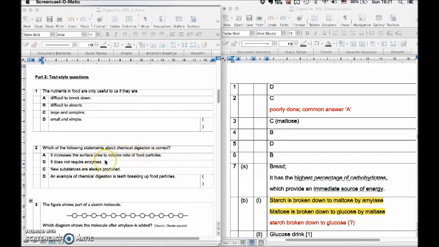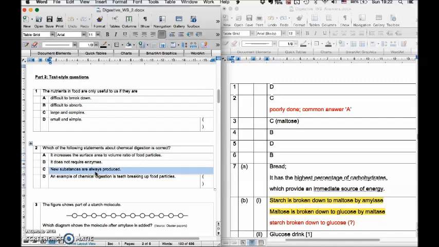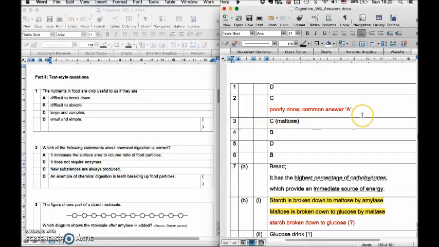Alright, so firstly, question 2 is poorly done. Which of the following statements about chemical digestion is correct? Remember from your notes that chemical digestion is the one that requires enzymes, and it also produces new substances. And so the correct answer is C, because chemical digestion produces new substances.